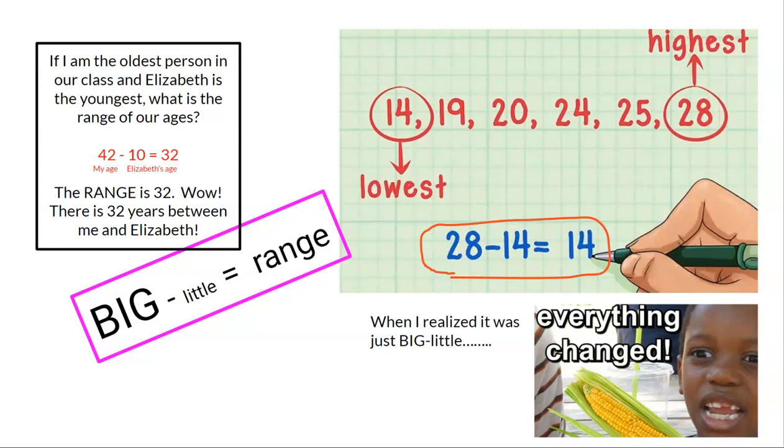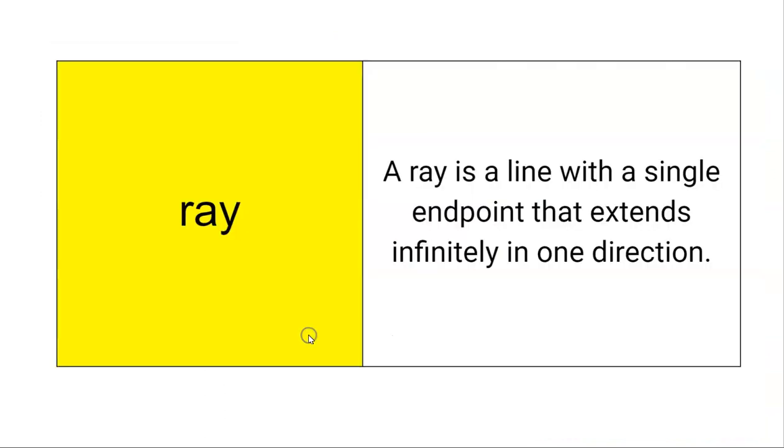If I'm the oldest person in our class and Elizabeth is the youngest, what is the range of our ages? So if I'm 42 and Elizabeth is 10, the range of our ages is 32. So that means there's 32 years between me and Elizabeth. And when I realized it was just big minus little, everything changed. Thank you, Corn Kid. He makes things more exciting.